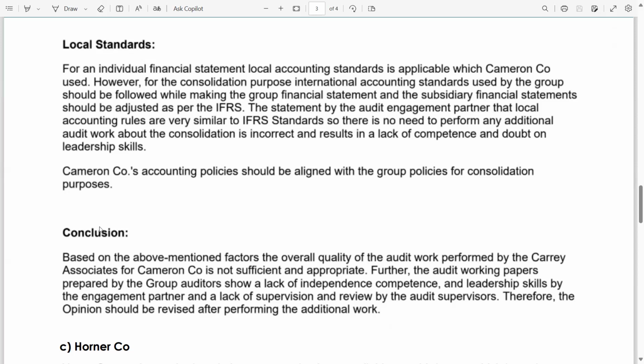Further, the audit working papers prepared by the group auditors show a lack of independent competence and leadership skills by the engagement partner, and a lack of supervision and review by the audit supervisors. Therefore, the opinion should be revised after performing the additional work.